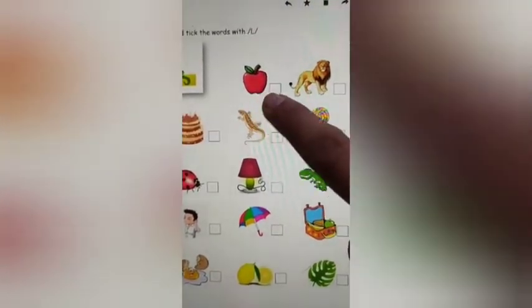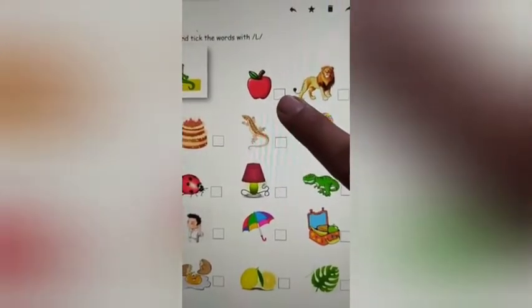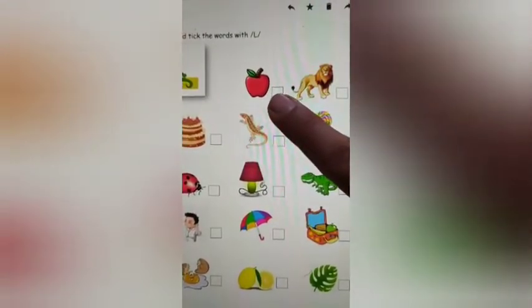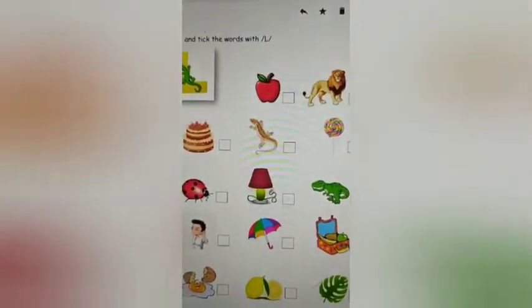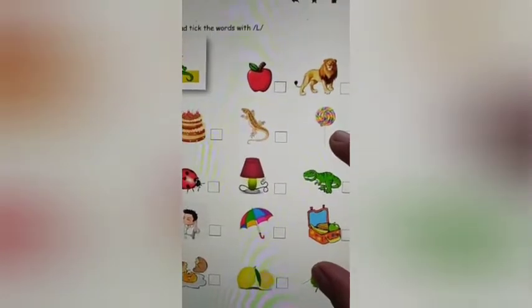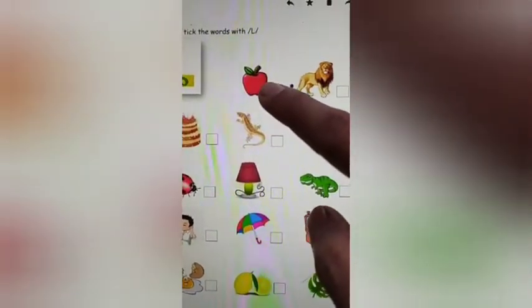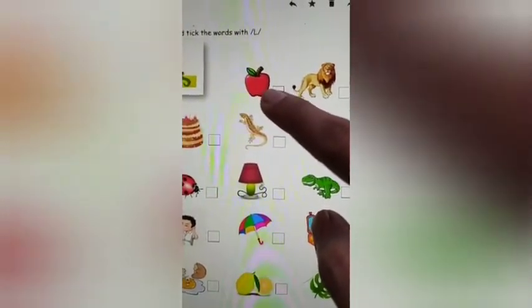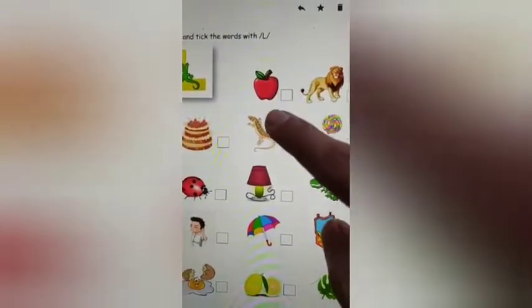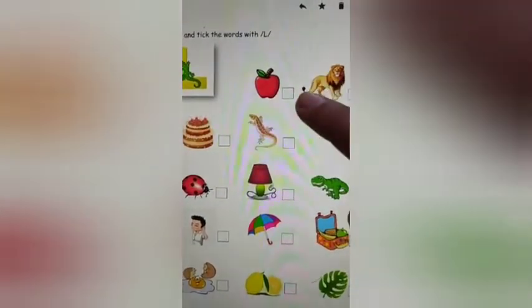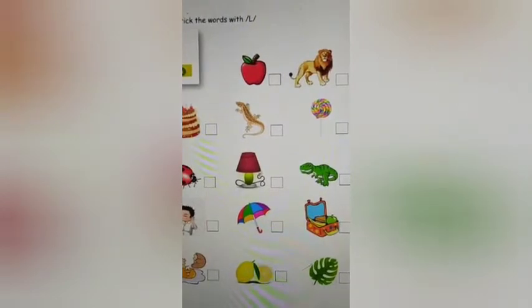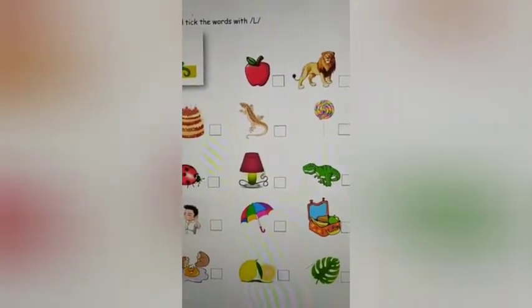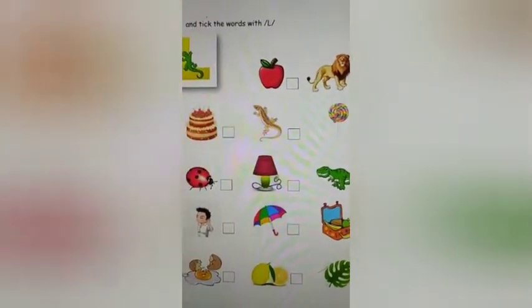So let's start. You have to recognize the picture first and tell the name, and then listen to the beginning sound of that word carefully. So let's see this one first. So this is an apple. Now, does it begin with the sound L? No, the beginning sound is A. So you don't tick this box. Don't color the box. The next is a picture of a lion. The word lion begins with the sound L.